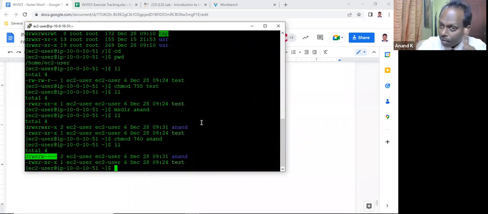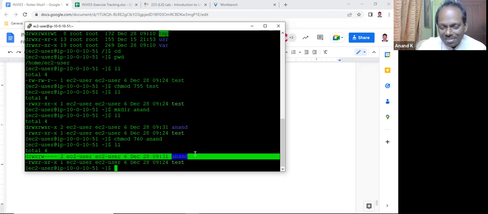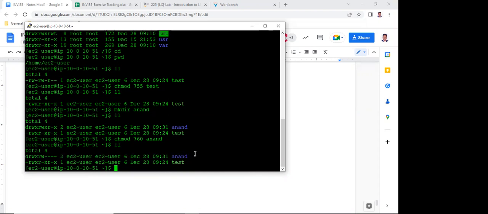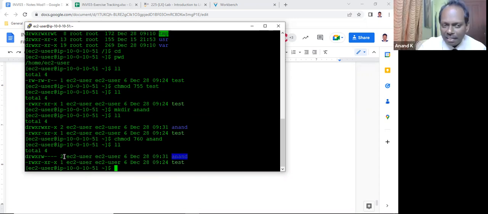So you can assign permissions for a file or even for a folder. We gave it to the folder, right, sir? Folder permission. So the owner and group can access the files, others cannot access anything. Owner can access everything.